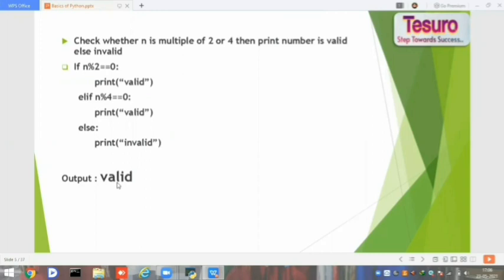In case I take n equal to 9, n mod 2 is not 0, the remainder I got is 1. In the same way, it goes to the next elif block, where the remainder is also 1, and it skips that elif block too, and it finally comes to the else block and prints invalid.